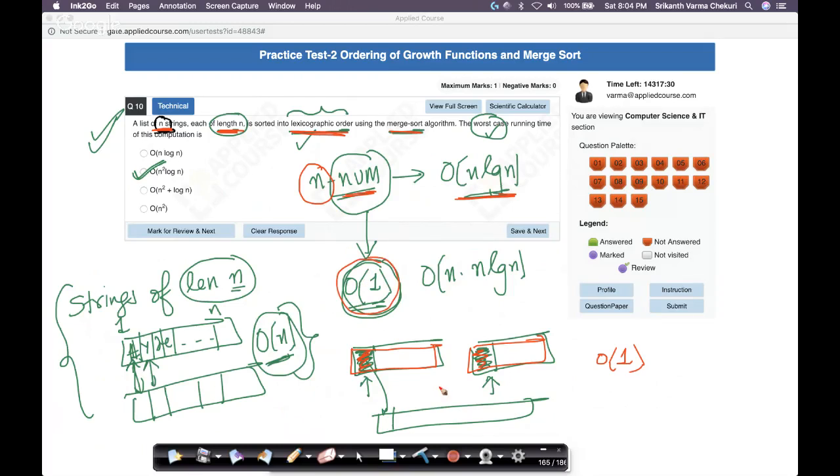And when we're doing this, we get time complexity of order n log n. But instead of numbers, if I have strings, to compare two strings of length n, which of them comes first alphabetically, in dictionary order or lexicographic order, the way to imagine lexicographic order is the dictionary order, right?